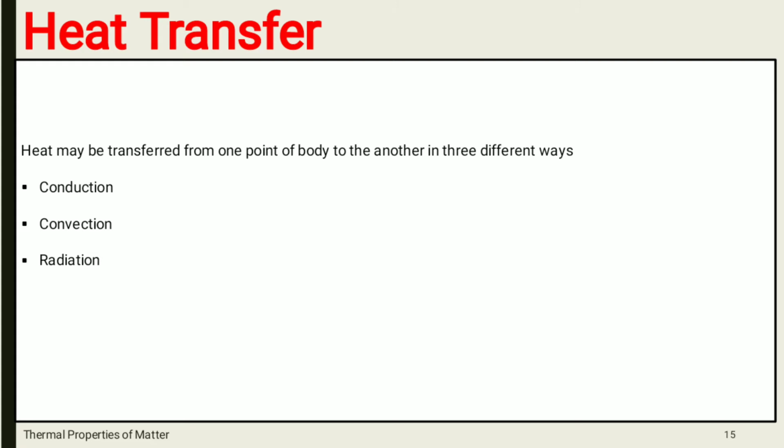Along with the curry, the end of the spoon which is not inserted in the curry also gets heated, or its temperature also changes after some time.